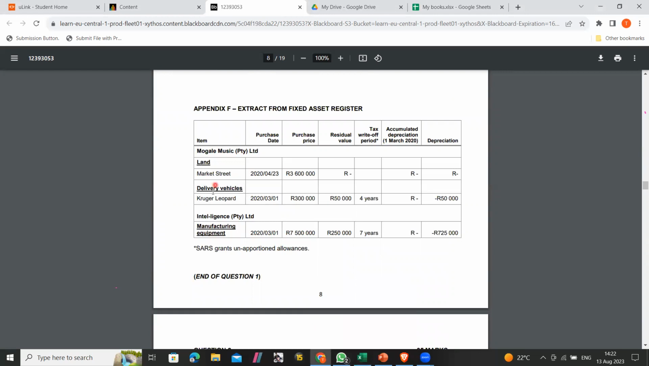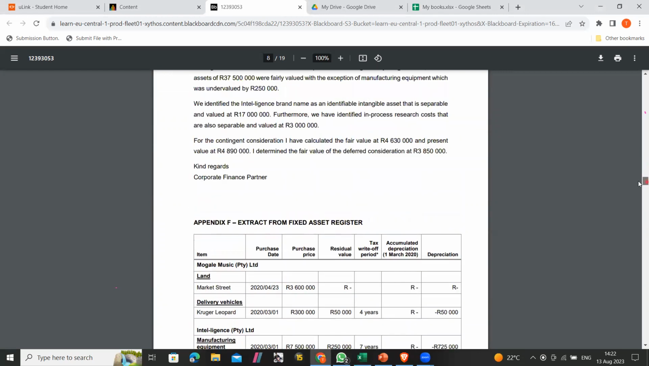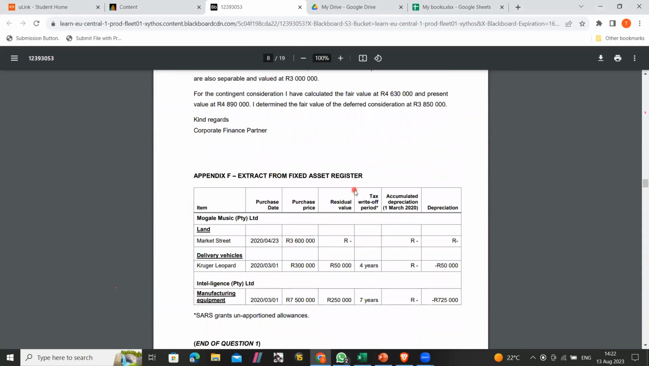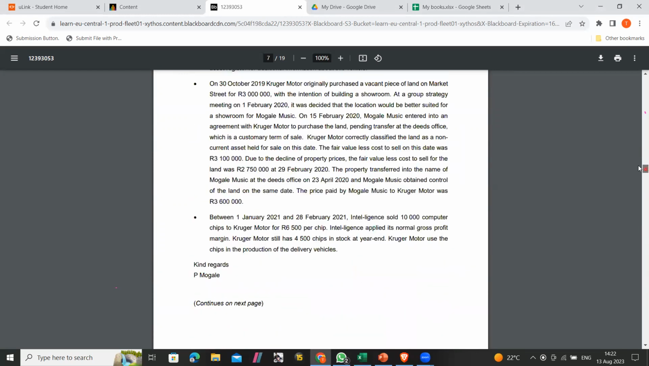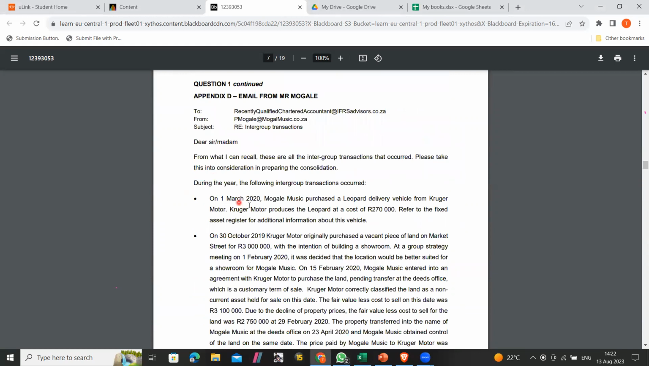Then we go to the next one, which is delivery vehicles, Kruger Leopard, right? So let's look at the delivery vehicles. As you can see here, they said purchase price is 300,000, residual value is 10K. So that's in Mohale's books, right? But we are also told here that on 1 March 2020, which is at the beginning of this year, Mohale Music purchased the delivery vehicle from Kruger, right?